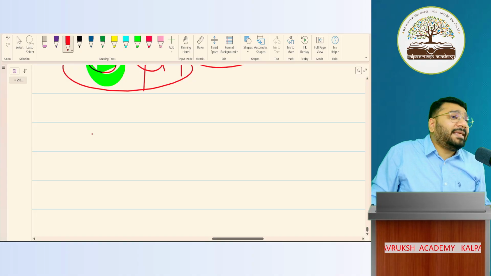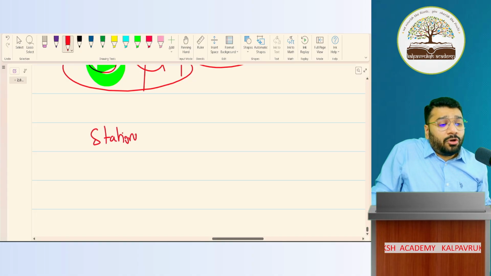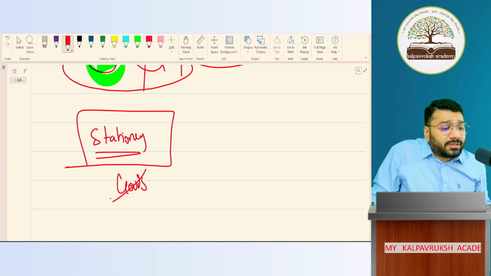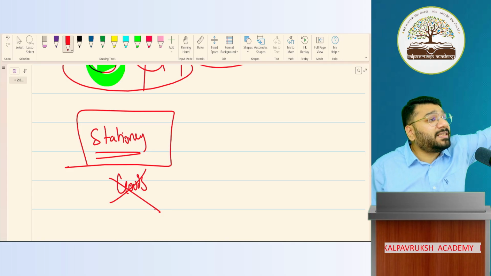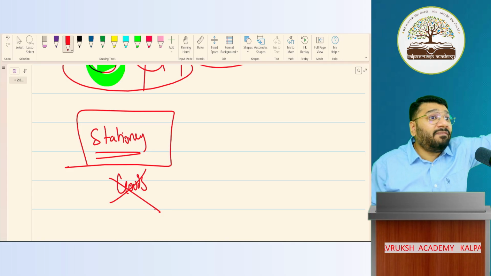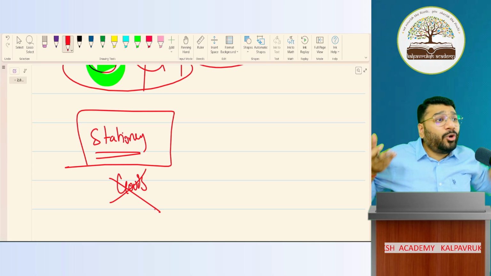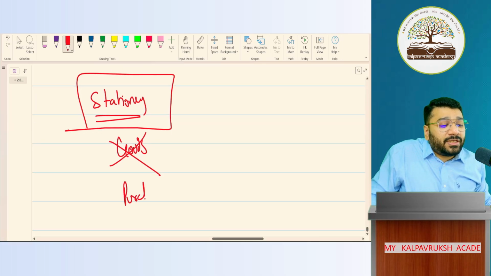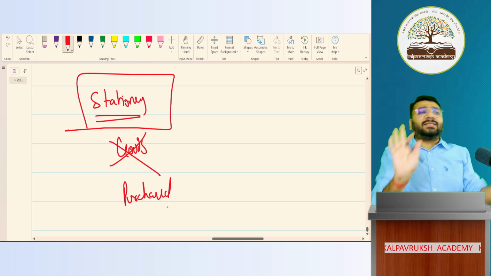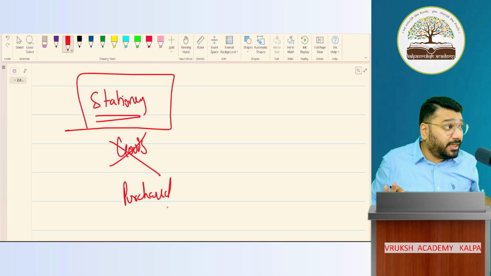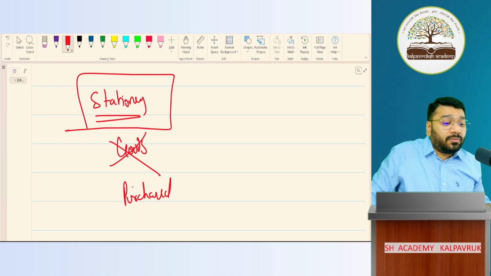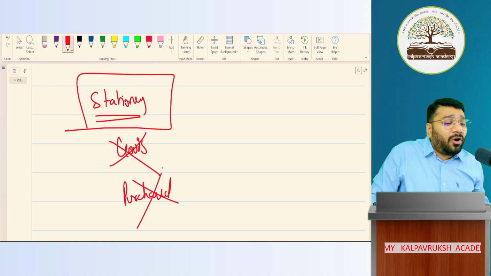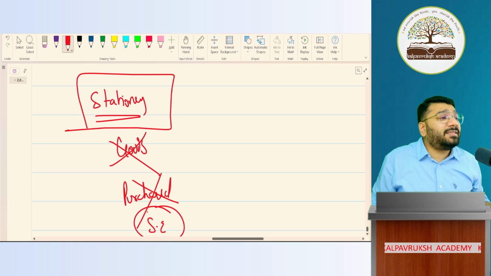In your business, you're buying stationery. Is stationery goods? No. Because goods are something which is physically touchable, where the intention is to sell. Stationery, I'm going to consume in my business. So it is not goods. Can I call this as purchase? Normally, you can say I purchased stationery. Just because you're saying that I purchased stationery, will this go to purchase account? No. But this is expenditure, sir. Then what will I record this as? I will record this as stationery expenses.